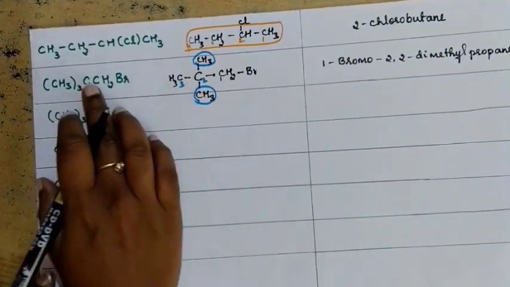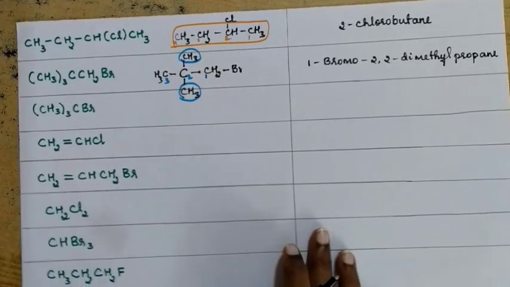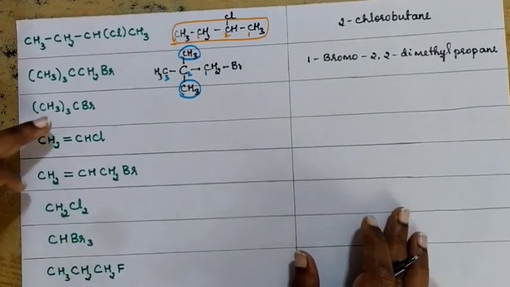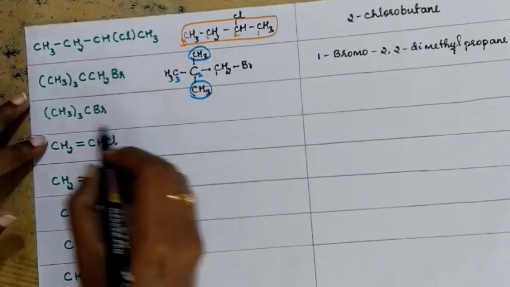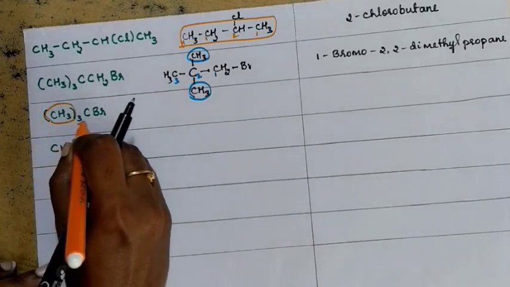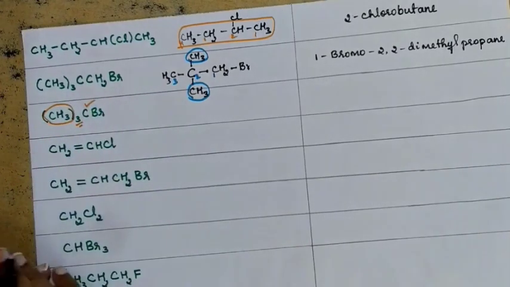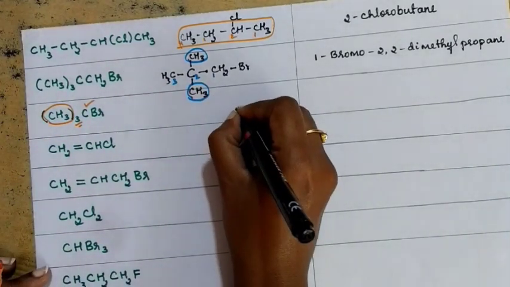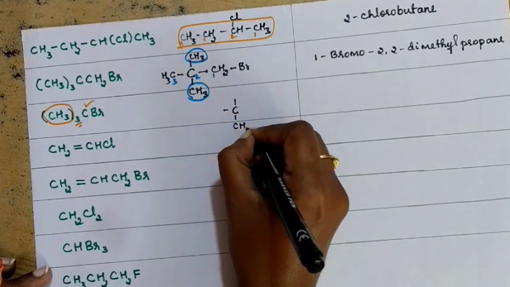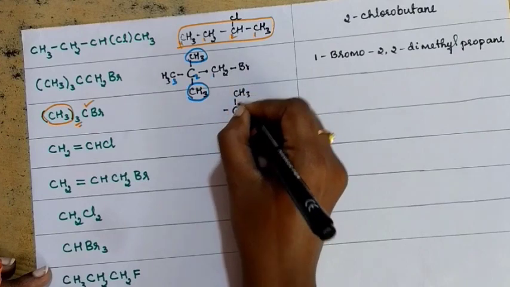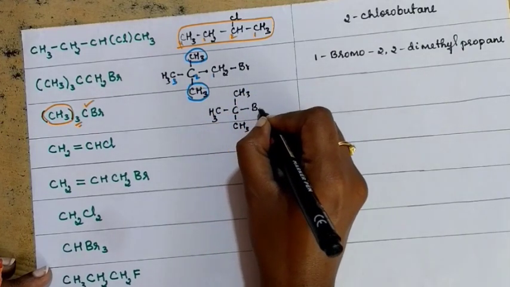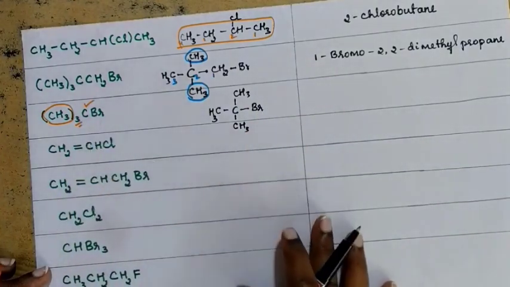When you look at the compound, just by looking at it, don't feel it is difficult. Try it once, it is going to be easy. Okay, let's do it for the third compound now. See, this methyl group is present 3 times with this particular carbon. So let me write the structure. That carbon is going to have 3 CH3 groups, and the same carbon is attached with bromine.